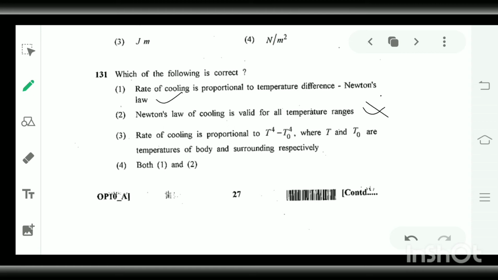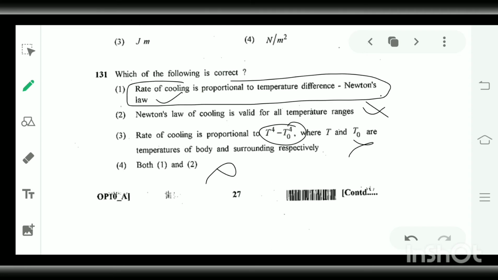Rate of cooling is proportional to, no, we have already discussed that rate of cooling is proportional to the difference in the temperature, not the fourth power. So this is also wrong, and the fourth option is ultimately wrong. So the correct statement is the first statement, rate of cooling is proportional to the temperature difference, which is Newton's law of cooling.